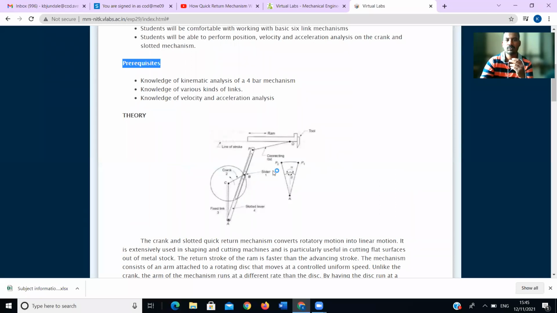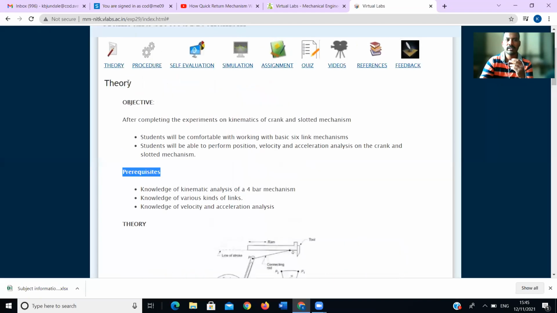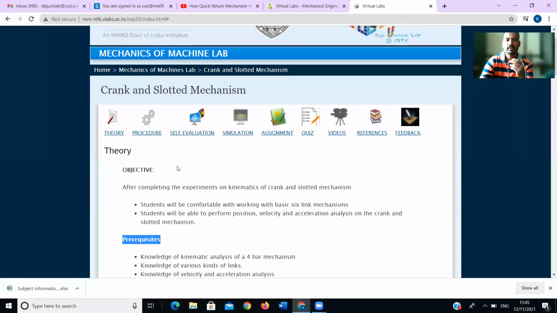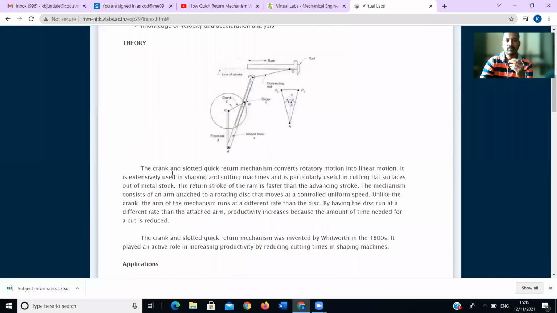Okay, why have they used this quick return mechanism? This is one kind of mechanism, and the name itself indicates the crank and slotted mechanism. In that, they have written quick return mechanism, meaning the return stroke is quick as compared to the forward stroke.